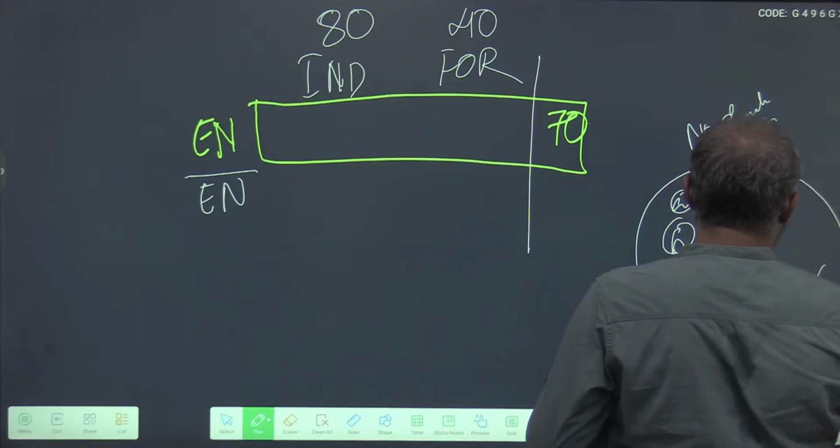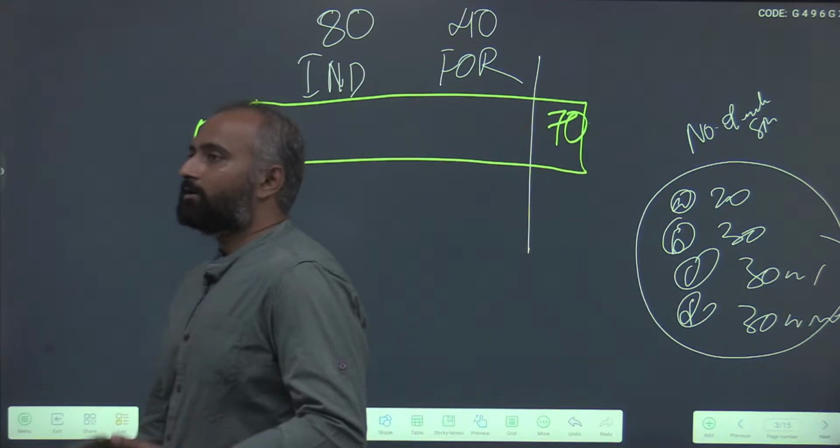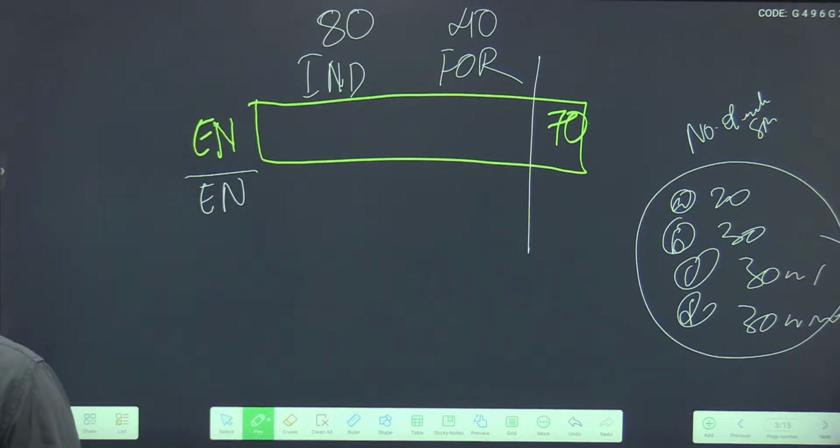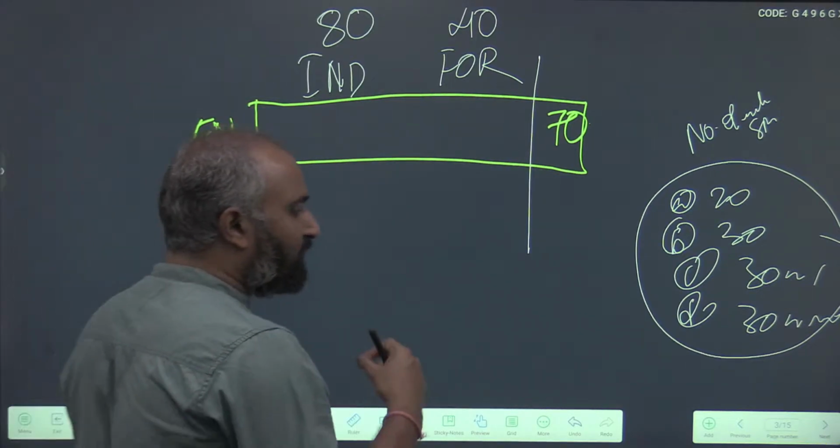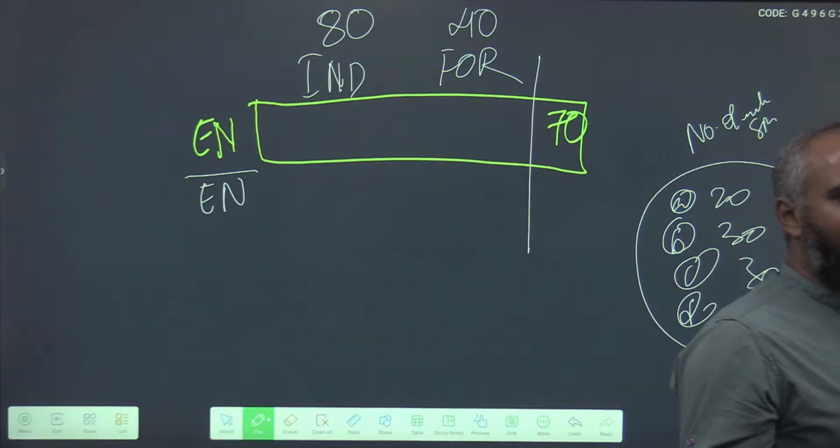So the options reflect that you cannot conclusively say the value, because 2 options are just ranges. It could be some value more than 30, some value less than 30. That means, by seeing the options itself, you should get an idea that you will not get a conclusive value. You need to find out the range.